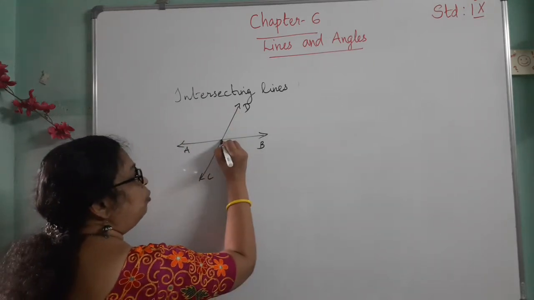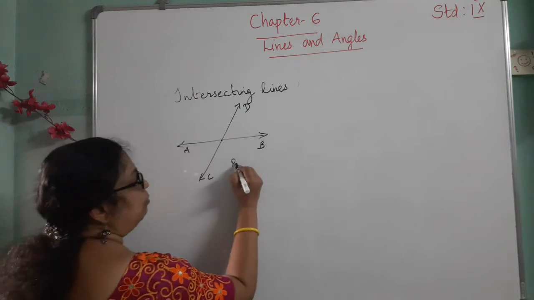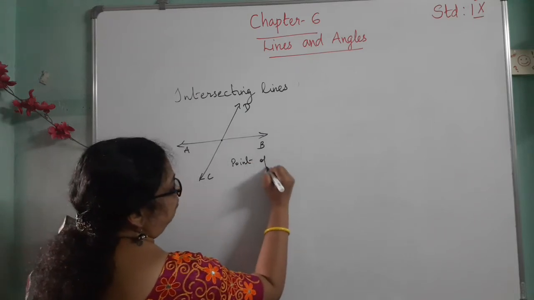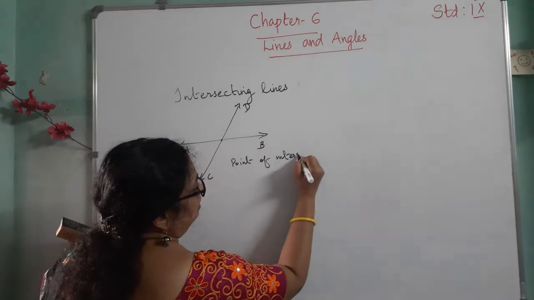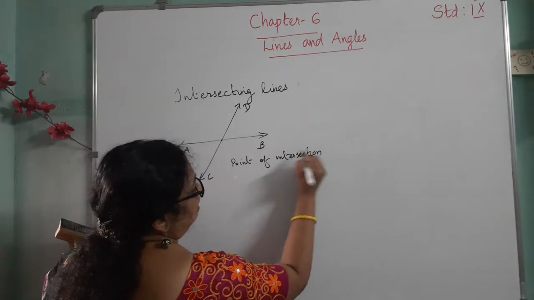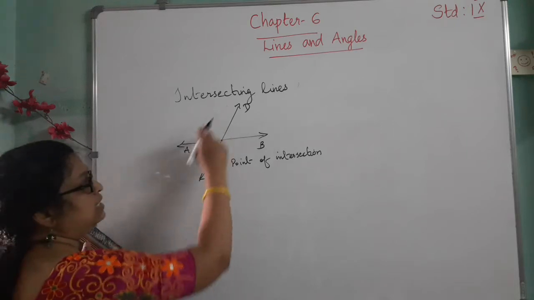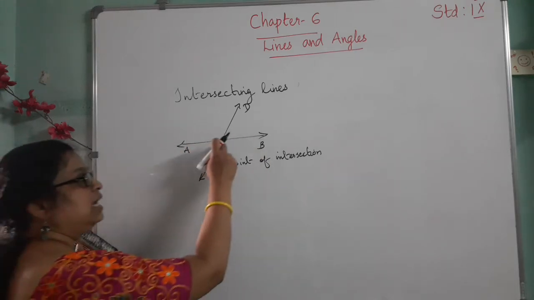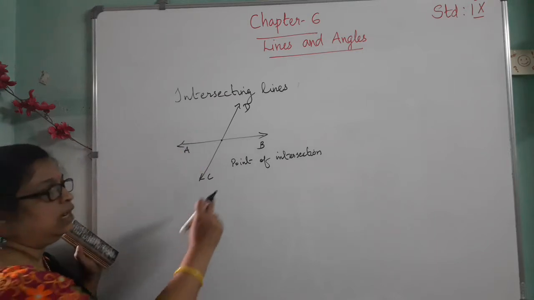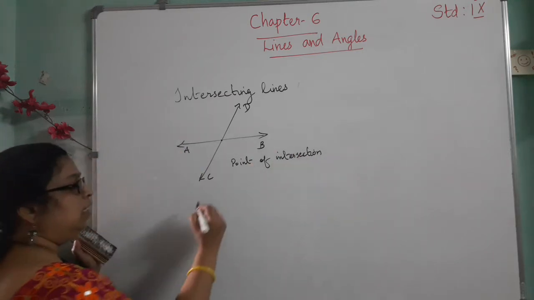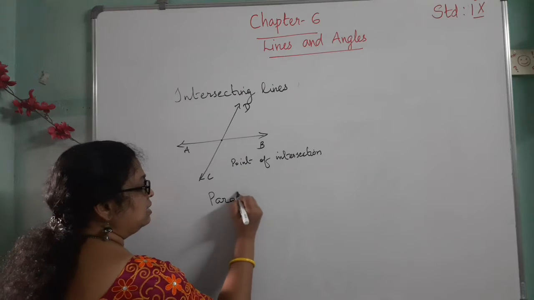And this intersecting point we call the point of intersection. When two lines meet at a common point, those lines are called intersecting lines, and that common meeting point is called the point of intersection.